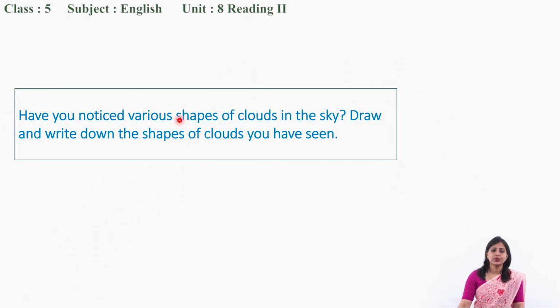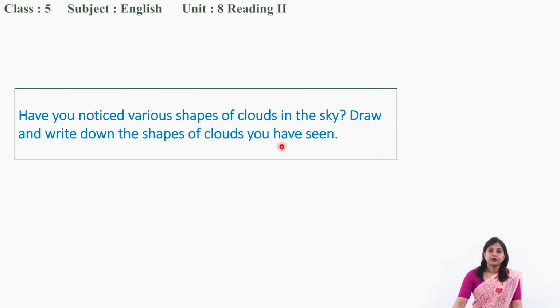Now, you see here you have been asked, have you noticed various shapes of clouds in the sky? You have noticed, but you have been giving them different names, right? Now, as you have known the types of clouds, you should write. What are they? Cirrus clouds, cumulus clouds and stratus clouds.